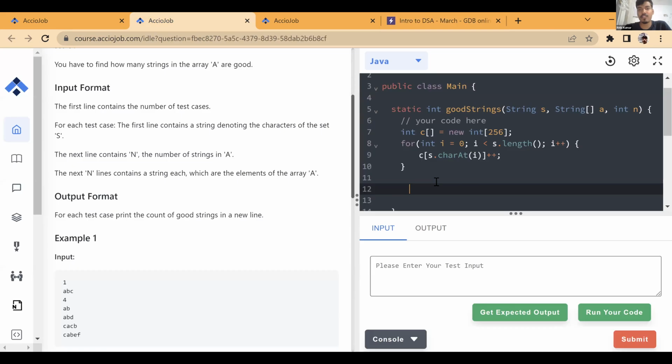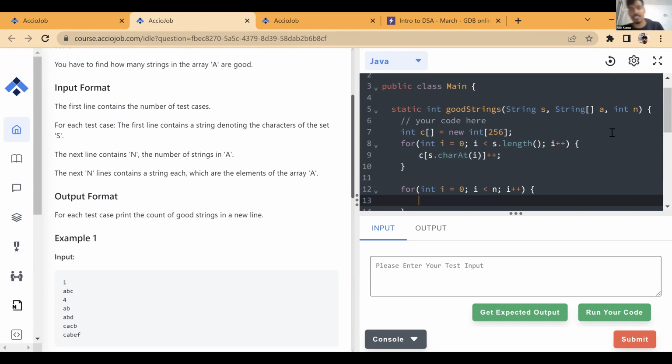Okay. So now here, for every particular string in the array, we figured out this hash, the count of each character. Now what we have to do is go through every string in this array. What's the first string in this array?